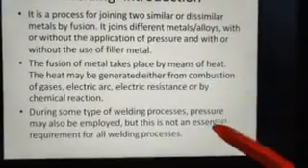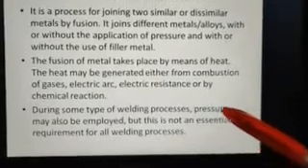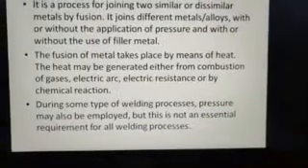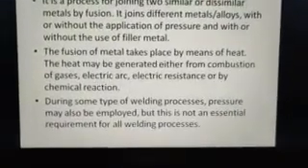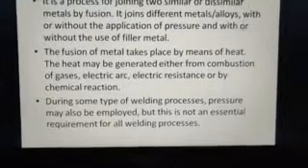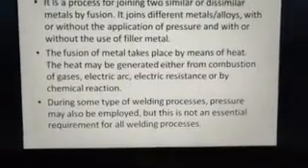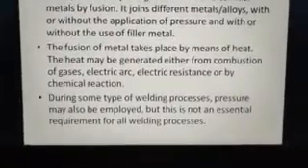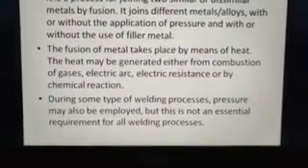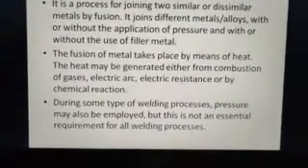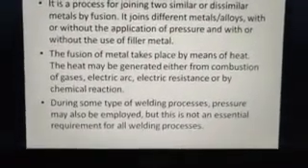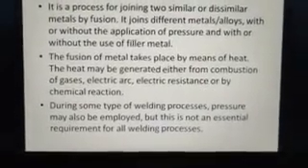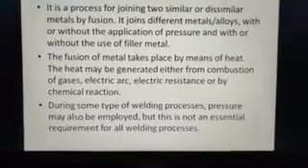And during some types of welding processes, pressure may be employed, but this is not an essential requirement for all welding processes, like we had already discussed. I've just quoted that again to imply the application of pressure, mainly used in the case of forge welding, which we have seen when we discussed forging and the types of forging process. When we discussed it, we had already come across forge welding, where we apply an extra pressure on the prepared joint.